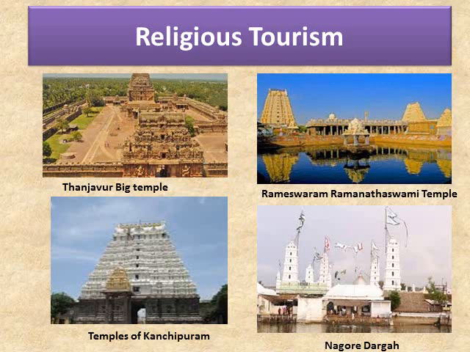Ramanatha Swami Temple is a famous Hindu temple dedicated to God Shiva. The temple is one of the 12 Jyotirlinga shrines where Shiva is worshipped in the form of Jyotirlinga, meaning pillar of light. The temple has the longest corridor among all Hindu temples in India. The temples in Kanchipuram are dedicated to Lord Vishnu. The Nagore Dargah is a revered place for all faiths. A 16th century Islamic shrine, Nagore Dargah attracts millions of pilgrims irrespective of caste, creed or religion.